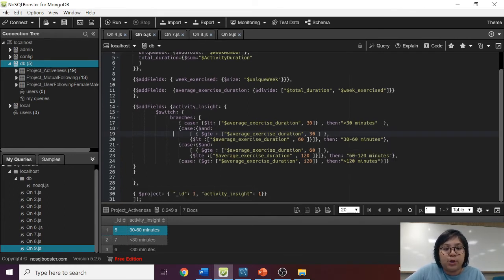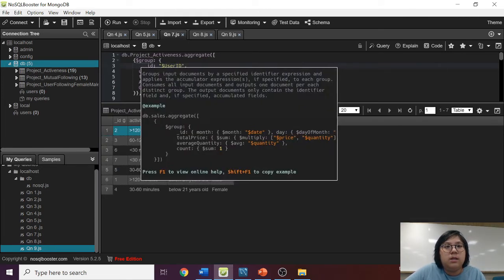Finally, we use the project operator to obtain the desired output, which is the user ID and the activeness group that it is in. So for instance, after running the code, we see that user 4 exercises between 30 to 60 minutes per week.